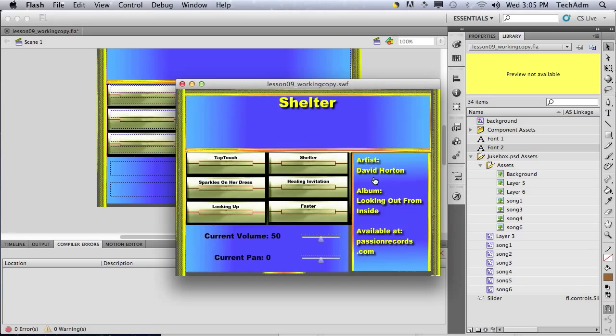Fonts like Helvetica, for example. So thank you very much, and see you in the next lesson.